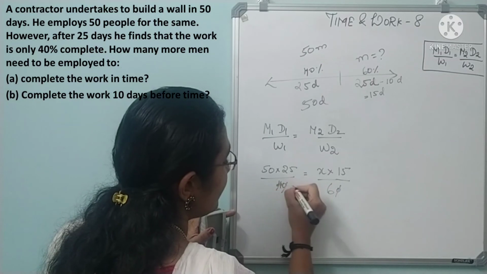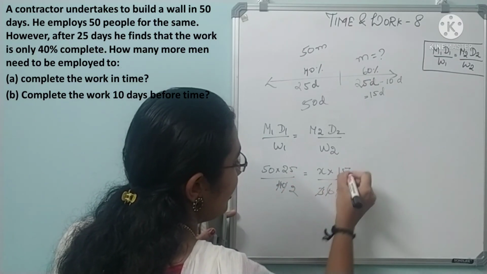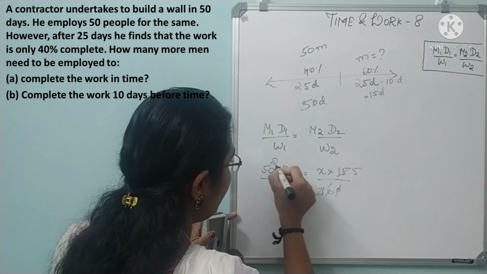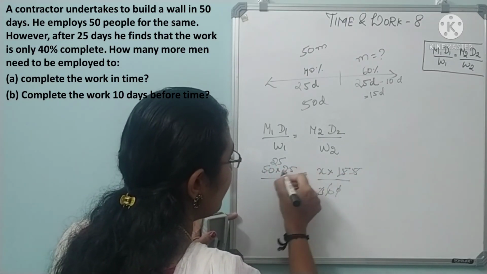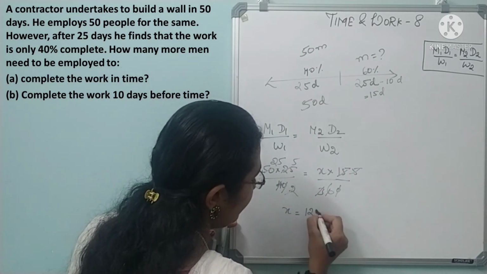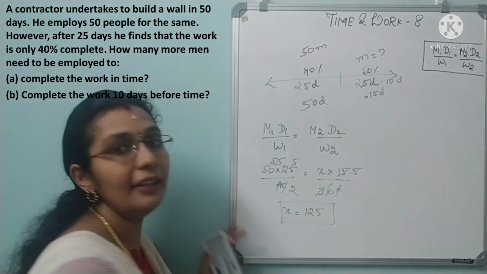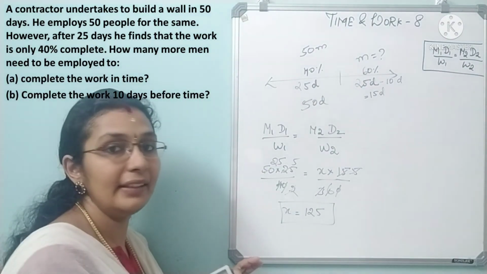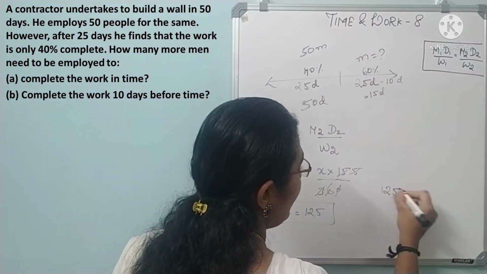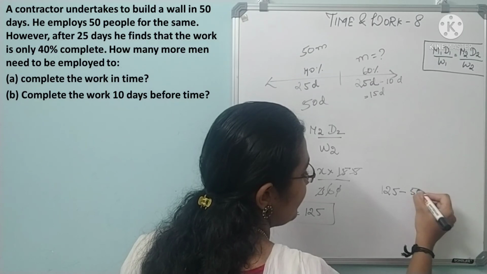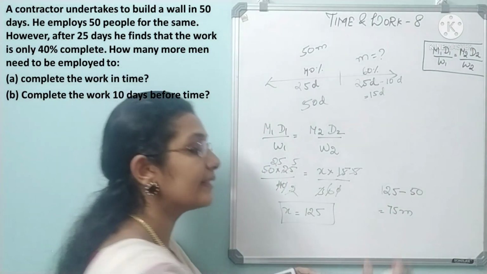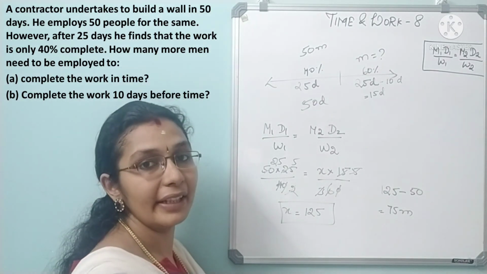So 0 0 cancel, 2 2s are 4, 2 3s are 6, 3 5s are 15, then 2 25, 5 5s are 25. So X is equal to 25 into 5 is 125. This is the total men required to complete the work 10 days before. If they ask for how many extra men, 125 minus 50, which is equal to 75 men. This is what the extra men needed to complete the work 10 days before.